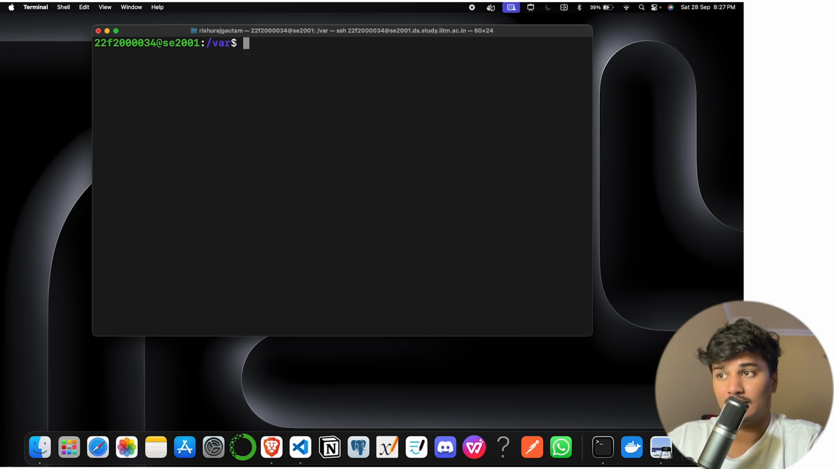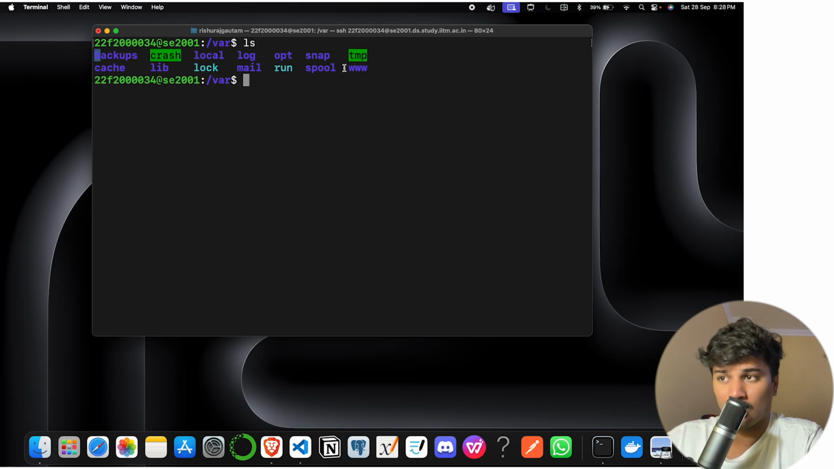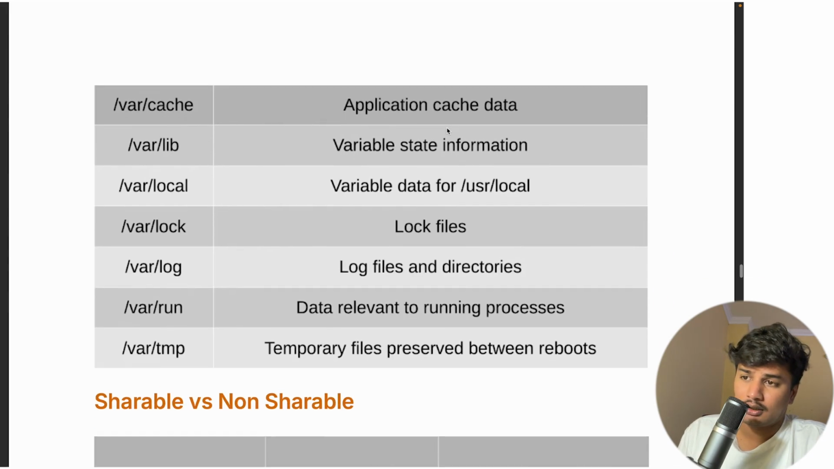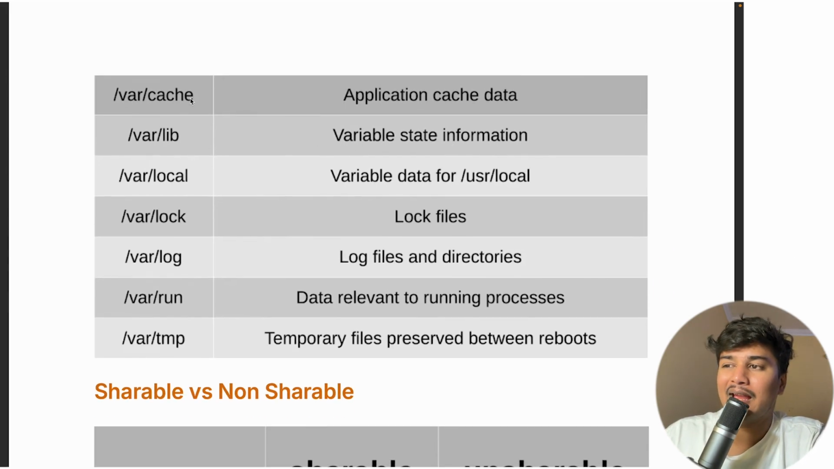I will just do clear and then ls. So you can see backups, crash, local, log, opt, snap, temp, cache, live, block, mail, run, smooth, and many other things. So what are those things? Cache contains application cache data. Live is basically variable state information.